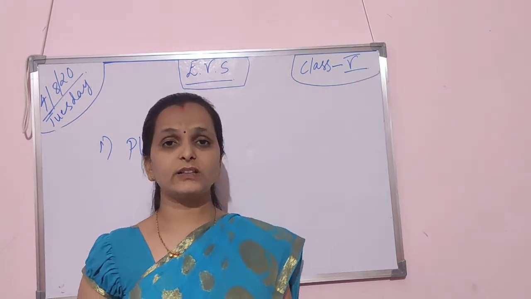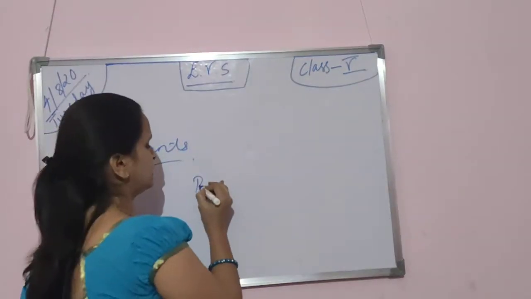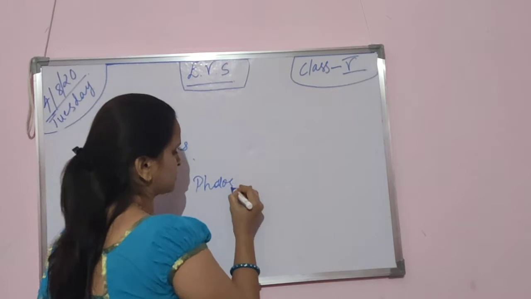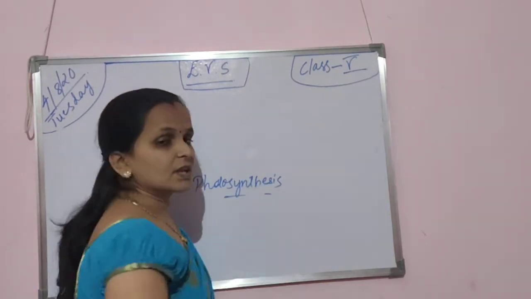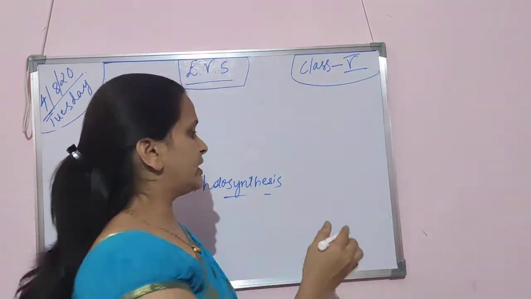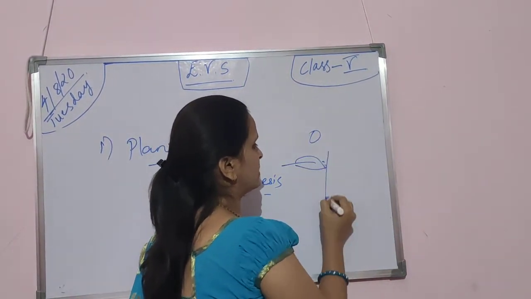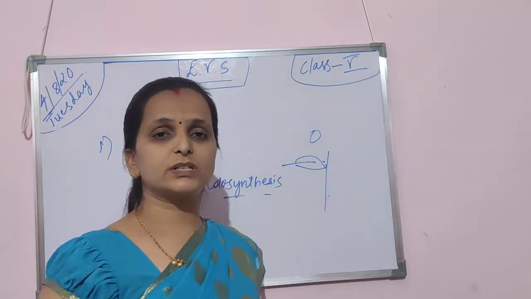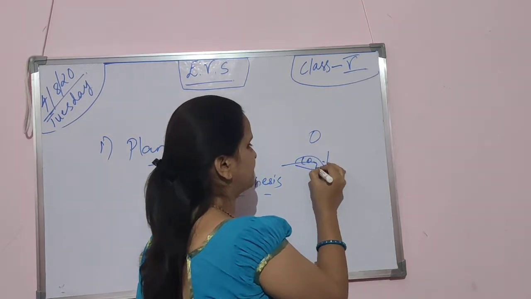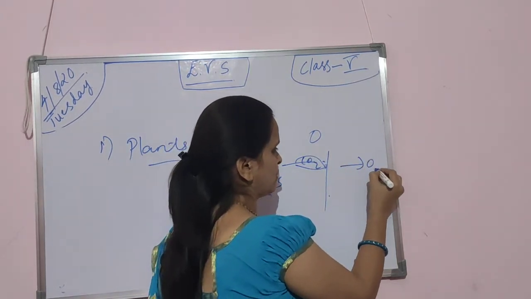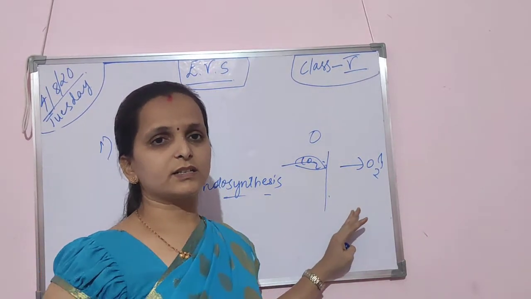How do plants obtain their food? They obtain their food from sunlight, by a process called photosynthesis. Through the leaves, the plants respire: they take in CO2 and give out oxygen. Right? So this is the main characteristic of the plant.